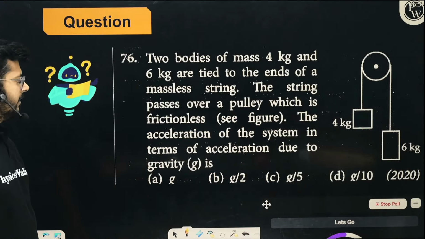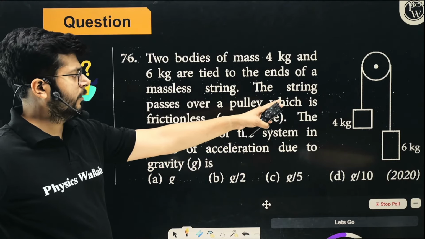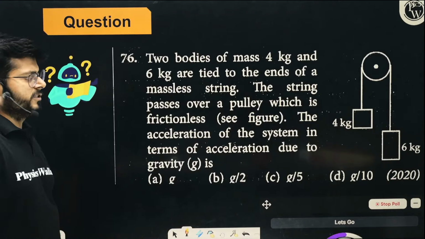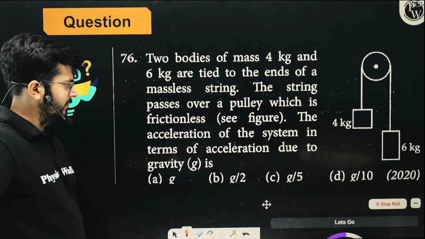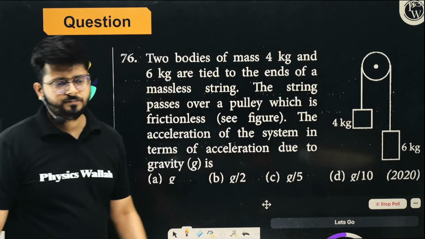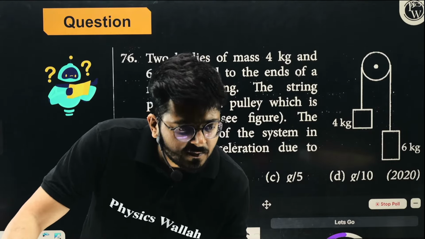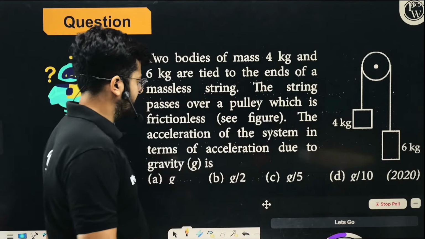The value of this you have to calculate in terms of g. So 6 minus 4 into g upon 10, which is 2g upon 10, which is g by 5. So option C is correct, right? Option C is correct. Very simple.